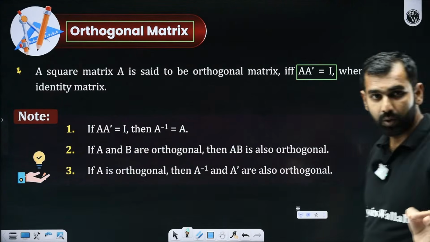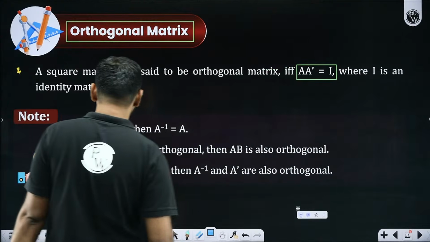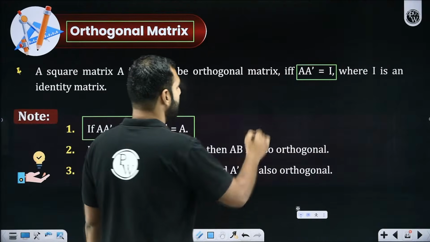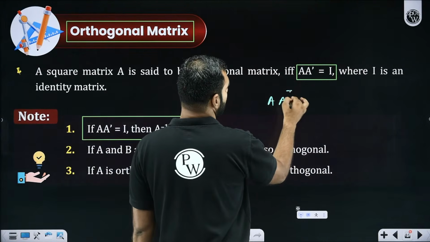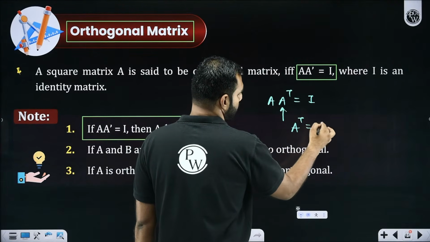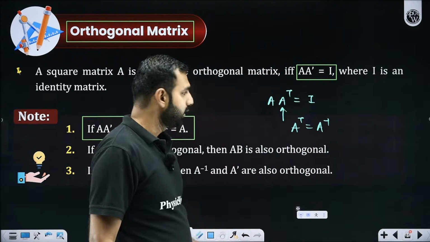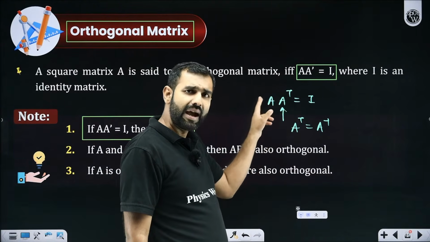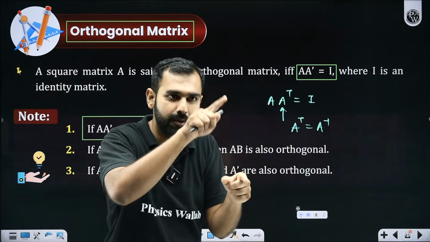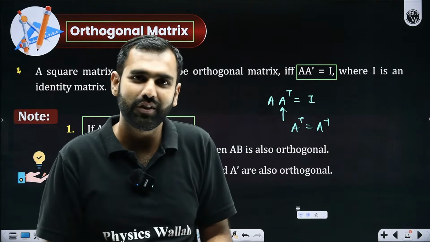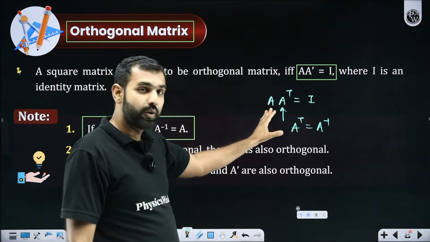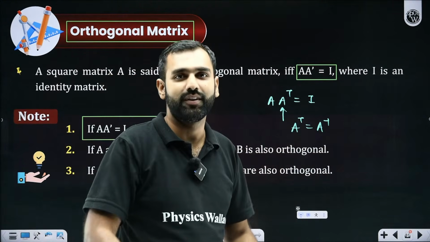Now there is a very beautiful concept lying here. If we know that A into A transpose is the identity matrix, then can I not conclude that A transpose will be the inverse of A? Because if you multiply a matrix by another matrix and get an identity matrix, then those two matrices are said to be inverses of each other. Yes or no? So if A is orthogonal, its transpose will be its inverse.